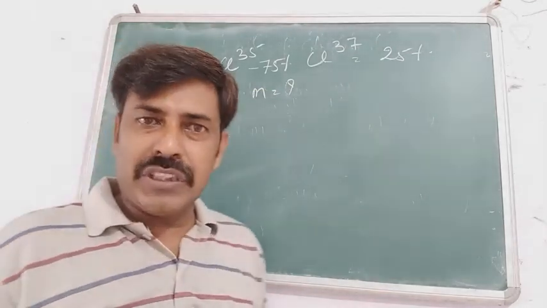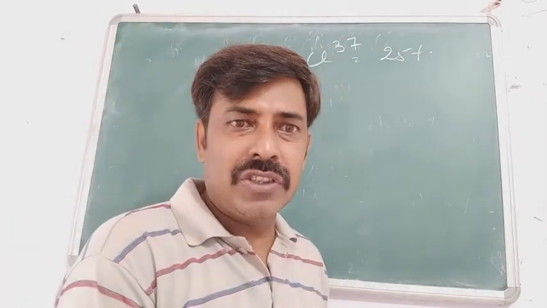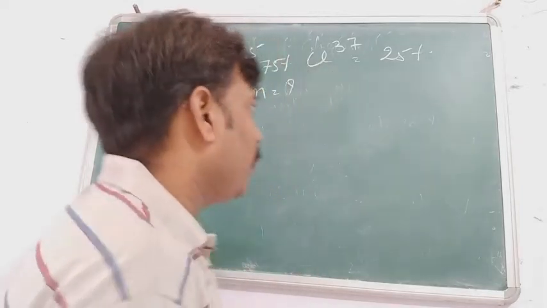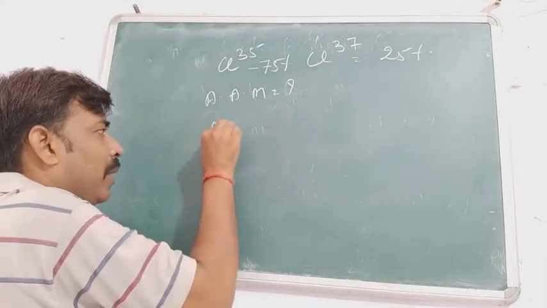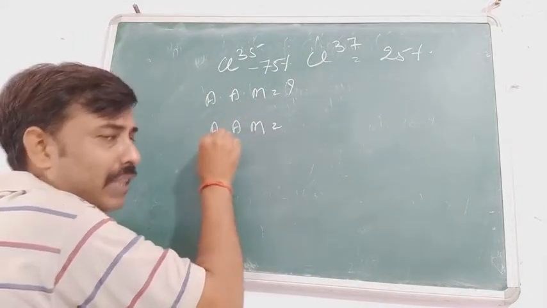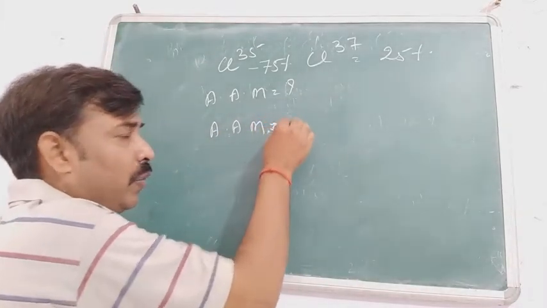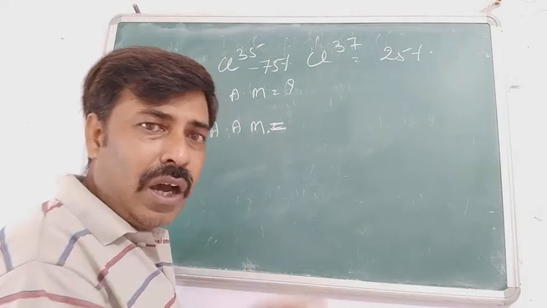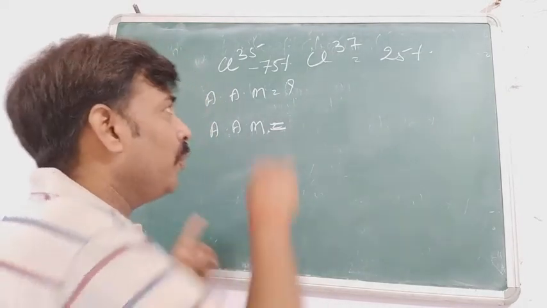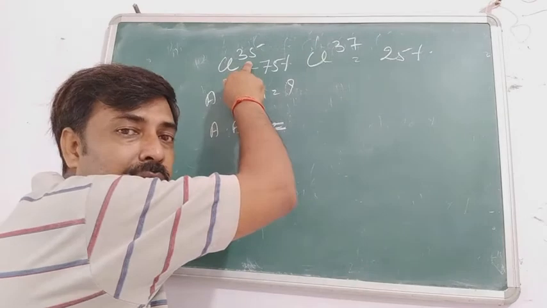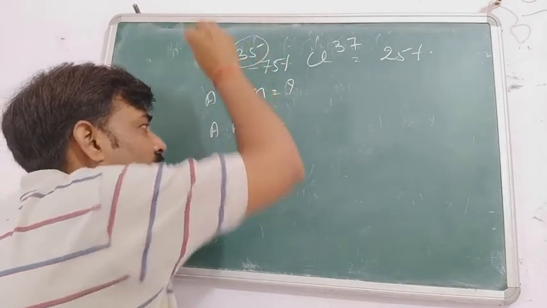We will use the same formula we have written just now. Average atomic mass, I am writing AAM, is equal to the atomic mass of the first isotope. Which is the first isotope? Here it is Cl35 and the atomic mass is 35.